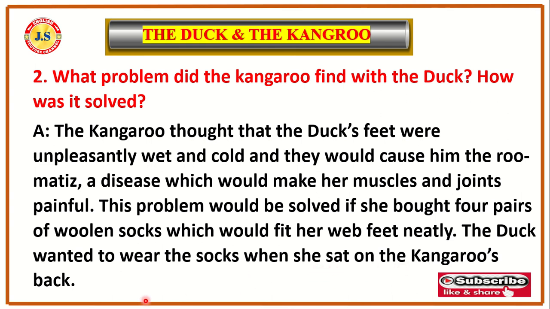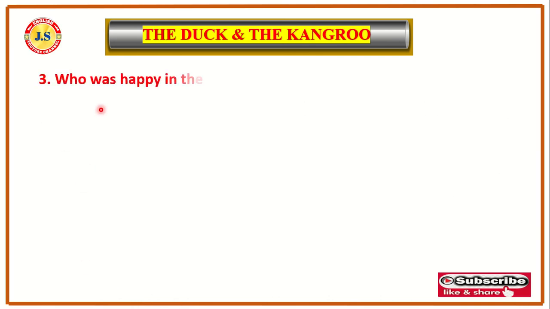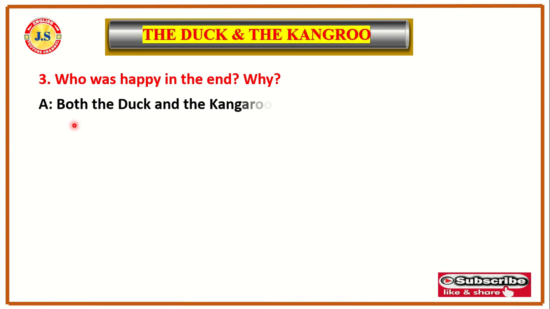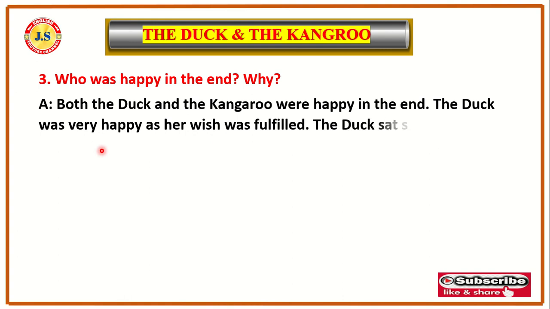Okay, now let us see the next question. That is the third question. Who was happy in the end? Why? Now let us see the answer. Both the duck and the kangaroo were happy in the end. The duck was very happy as her wish was fulfilled.